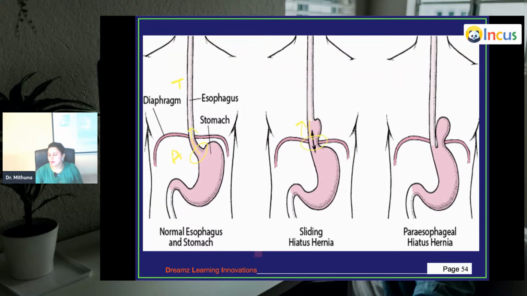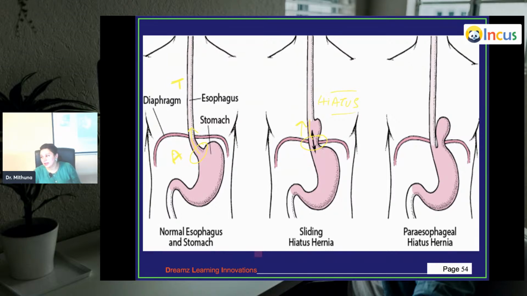This area, the hole in the diaphragm through which the esophagus enters into the abdominal cavity, finally opening into the stomach, is called the hiatus. So here it slides upwards. Hence it is called sliding hiatus hernia.